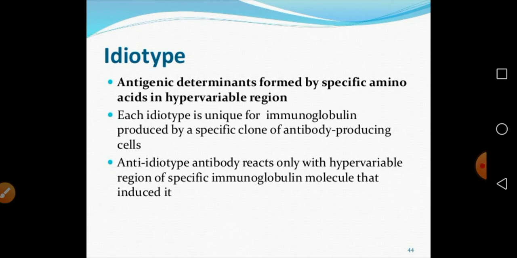This is the antigenic determinant that is formed by the specific amino acids in a hypervariable region, and each idiotype is unique for the immunoglobulin produced by the specific clones of the antibody producing cells. So an anti-idiotype antibody reacts only with the hypervariable region of the specific immunoglobulin molecule that induced it.